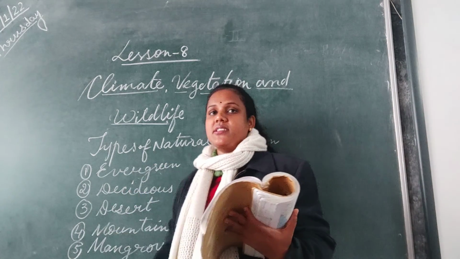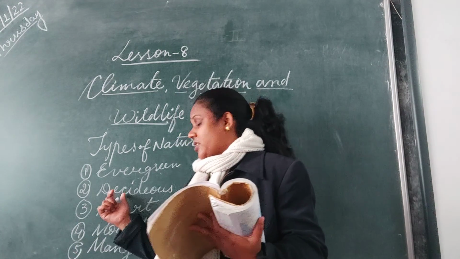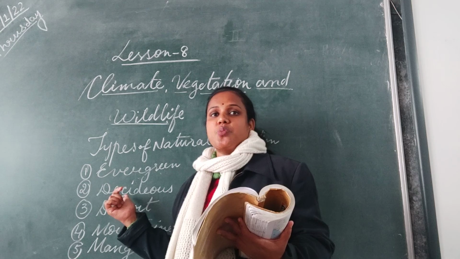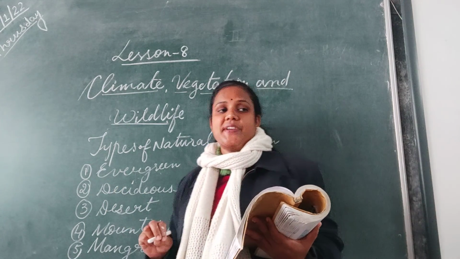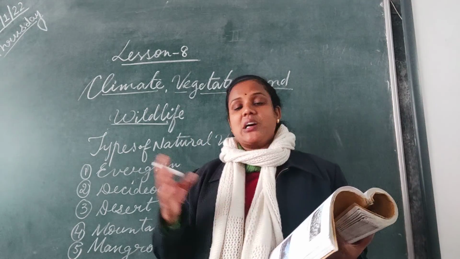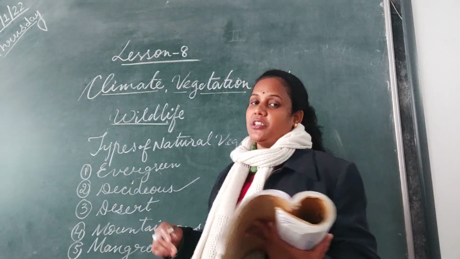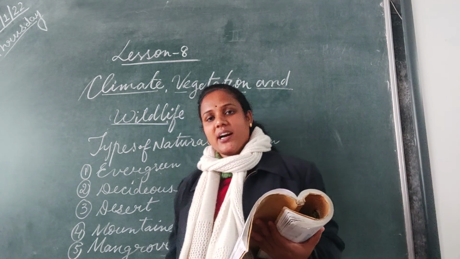Next you have got deciduous forest. Deciduous forests are the forests which shed their leaves once in a year. Shed their leaves means the trees which will drop their leaves. We have deciduous forest all around us in UP, Madhya Pradesh, Jharkhand, Bihar.